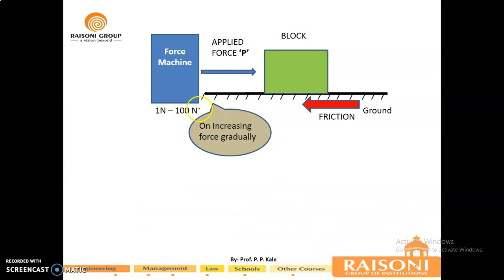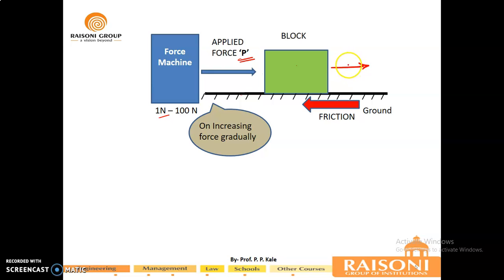Now consider this system where we have one block and there is one ground. If I consider some force machine which is going to exert some force P on this block, then how is the friction going to develop? Just try to feel it, guys. If I apply 1 Newton force, the block will not move anywhere. If I apply 2, 3 Newton, 4, 5, 6, increasing this force gradually, I will get a certain force at which this block will start moving in this direction. Yes or no? Try to understand. Just try to feel it.